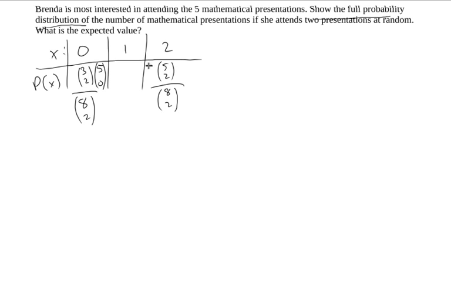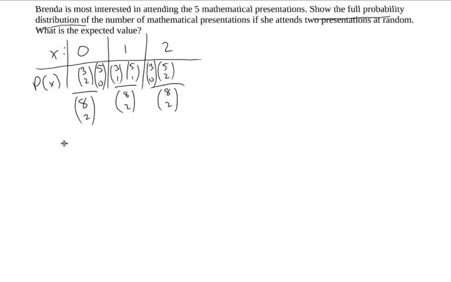Similarly over here, this would be 3 choose 0 times 5 choose 2. But in this middle one, where she attends one of each, 3 choose 1 and 5 choose 1 over 8 choose 2. That would be the probability distribution.